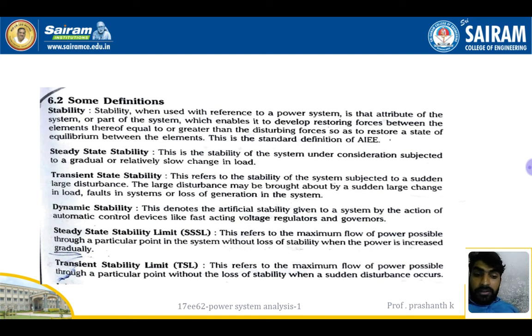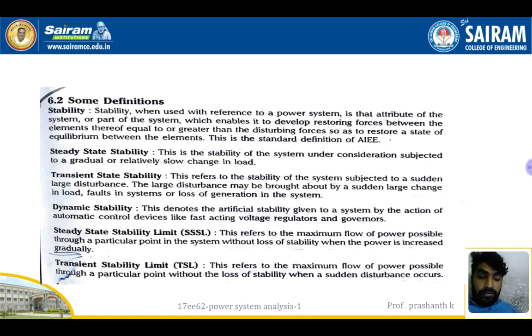This refers to the stability of the system subject to sudden large disturbances. The large disturbances may be brought about by sudden large changes in load, a fault in the system, or loss of generation in the system. Next, dynamic stability. This denotes the artificial stability given to the system by the action of automatic control devices like fast acting voltage regulators and governors.